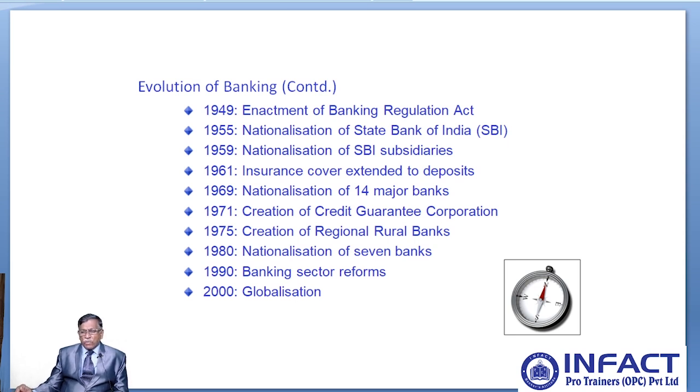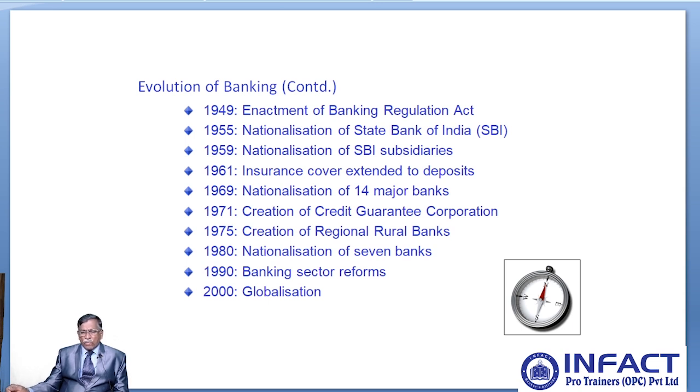In the year 1961, insurance cover was extended to deposits. That is, if you deposit some money with the bank, that deposit is covered by an insurance cover. That cover was available up to 1 lakh. Recently, the Government of India has changed that amount from 1 lakh to 4 lakhs. In the year 1969, 14 major banks were nationalized through an enactment in Parliament.